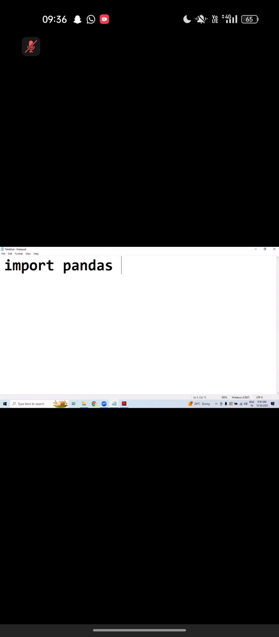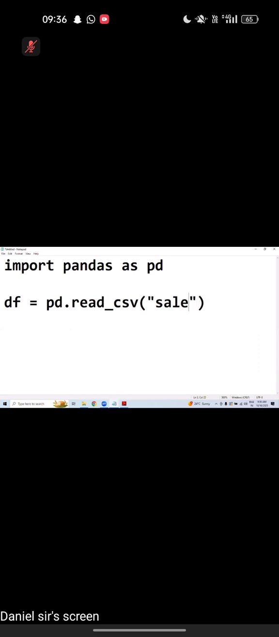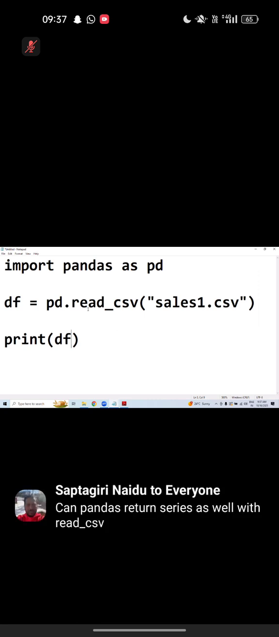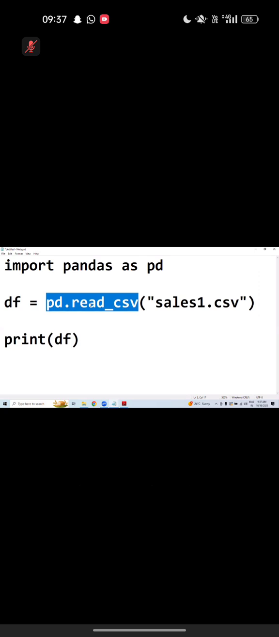Import pandas as pd. df equals pd.read_csv, and here the file name is Sales1.csv. The beauty is, listen carefully. It seems to be such a big file, more than 500 rows, on average 600 rows and 4 columns. Such a big file, but it is a matter of one line. By using just one line, that is a function, we are loading the file and getting a data frame.